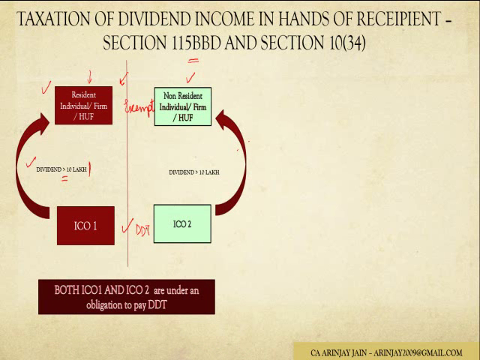What it proposes is that in both these cases, wherever an Indian company declares dividend, the Indian company will have to pay dividend distribution tax. This position remains unchanged. But if the Indian company pays dividend to a resident individual or a firm or an HUF which is more than 10 lakh, then the recipient has to pay 10% tax. Which means that if the dividend is not greater than 10 lakh, then there is no tax payable.